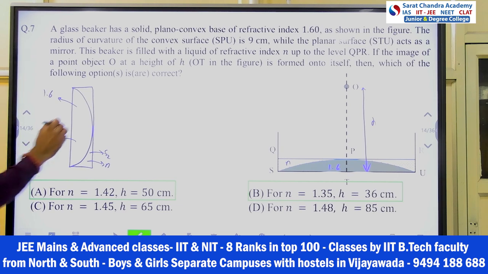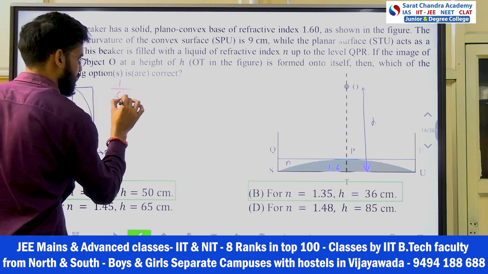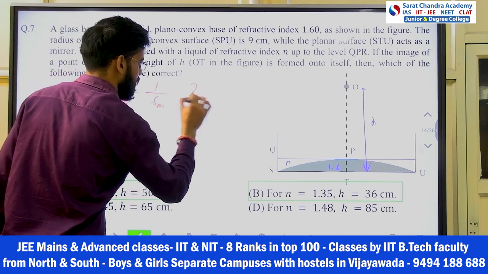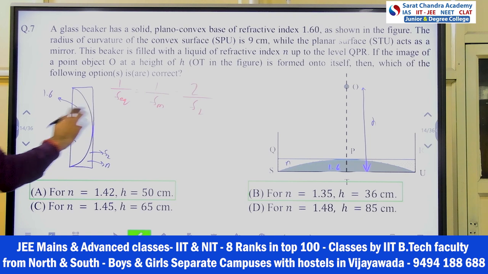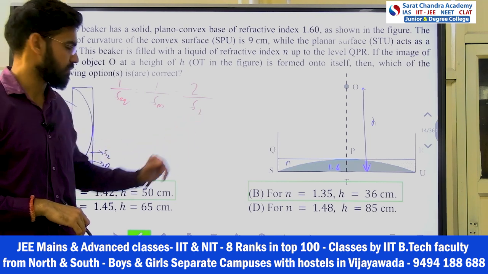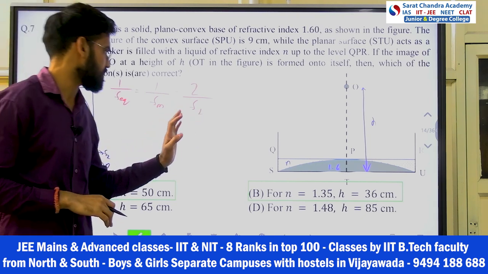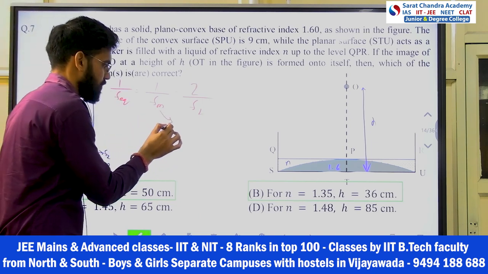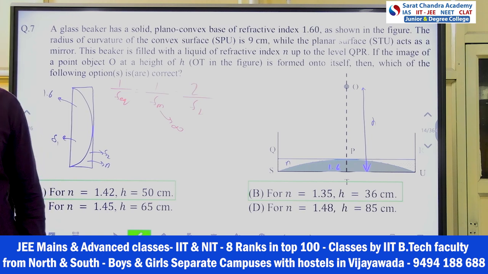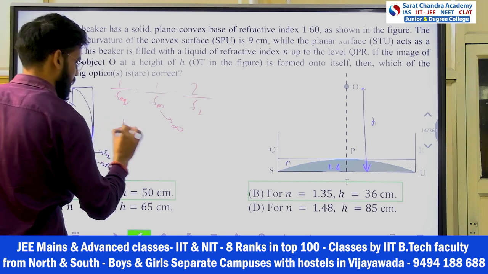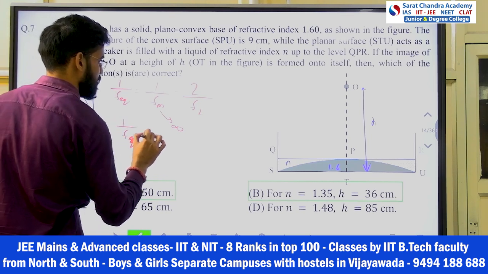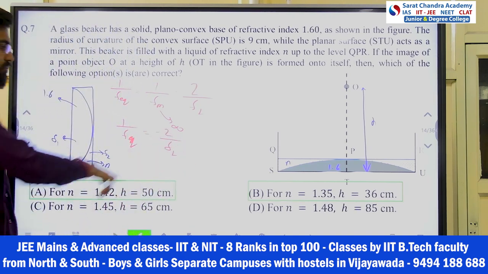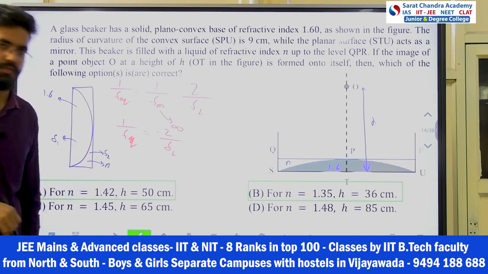Now what I will do next, I know this formula: 1 upon F equivalent equals 1 upon F mirror minus 2 upon F of lens. Okay, however many lenses I put, that focal length I will calculate for the composite lens, right? And I will put it here and I will get the F equivalent. So for this planar mirror, focal length is infinite, right? So what I got, 1 by F equivalent equals minus 2 by FL. Okay, now I have to get the FL, so that I will get the F equivalent, right?